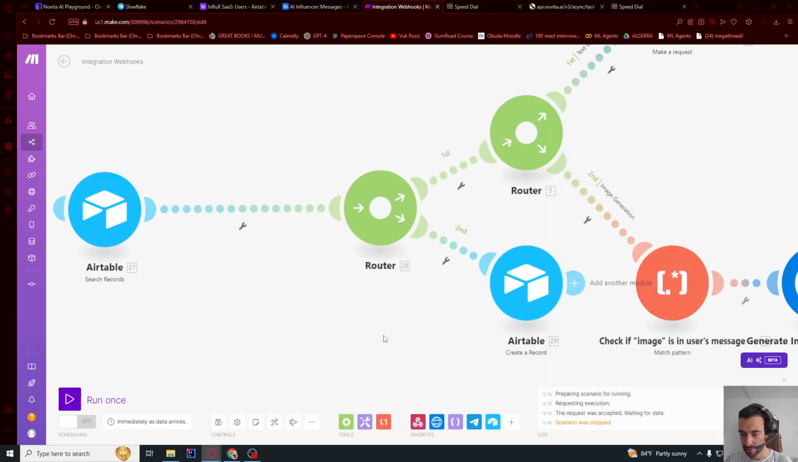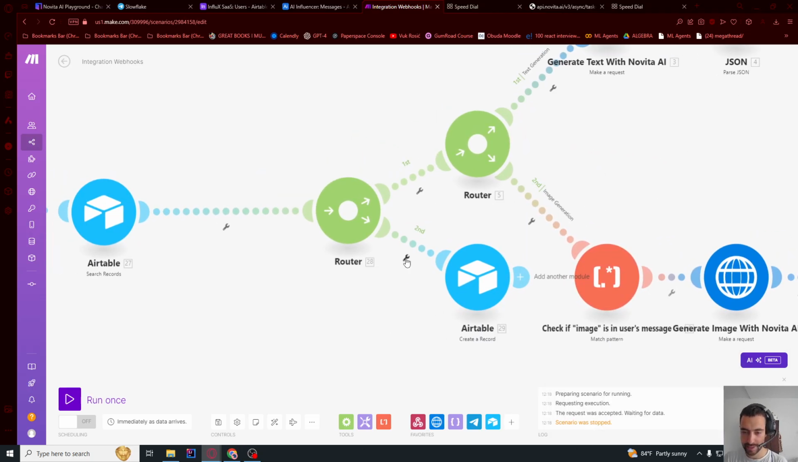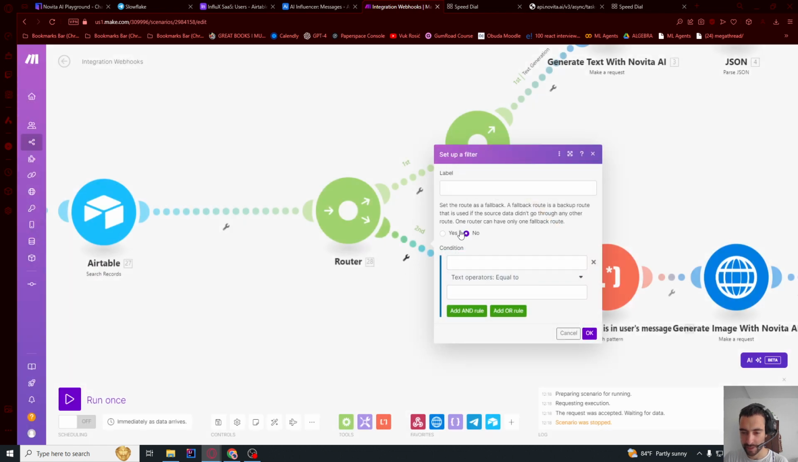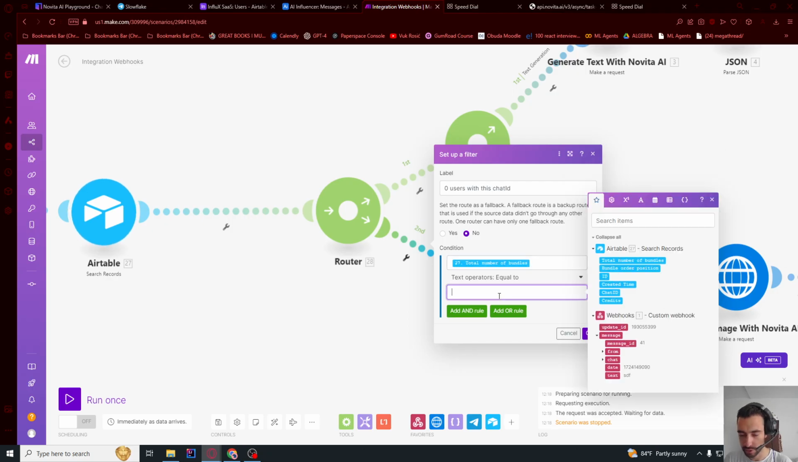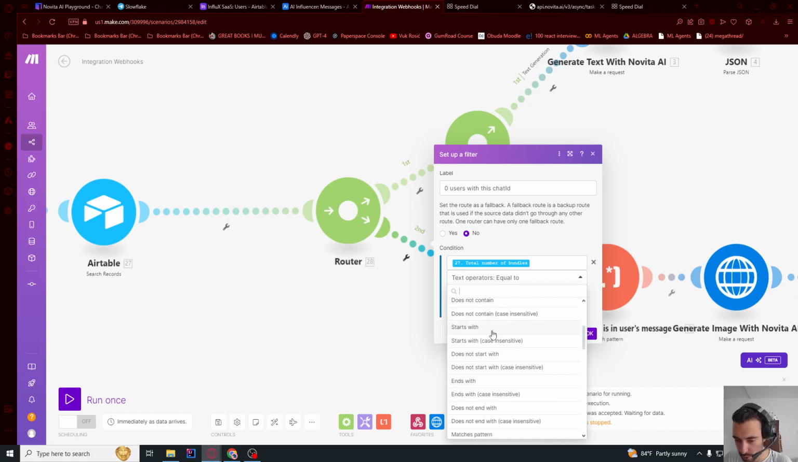Press OK. And this is, so let's set up a filter here. Set up filter, 0 users with this chat ID. Condition, total number of bundles equals to 0. But I think we need to go here and say numeric operator.